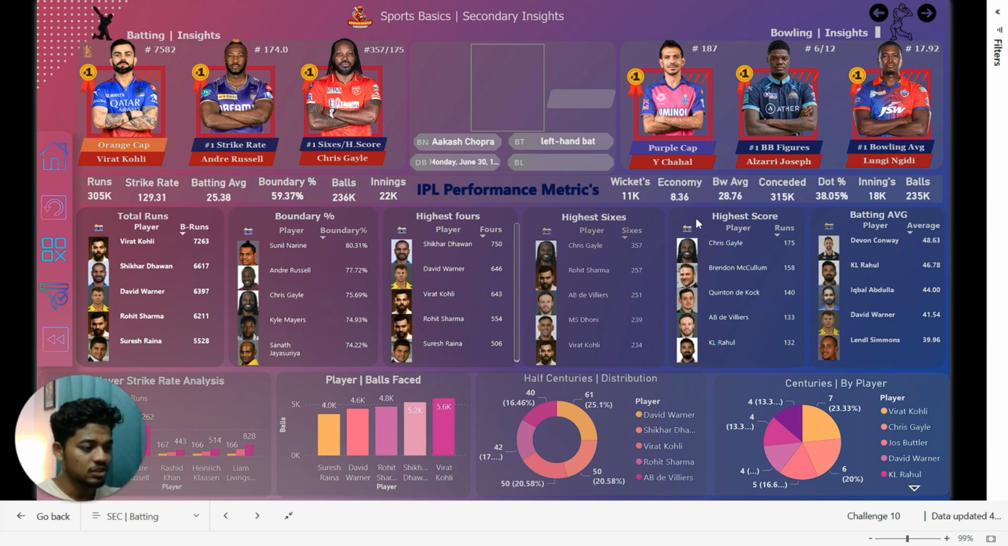And next we have highest individual score. Chris Gayle has 175, Brendon McCullum 158, and third we have Quinton de Kock with 140.